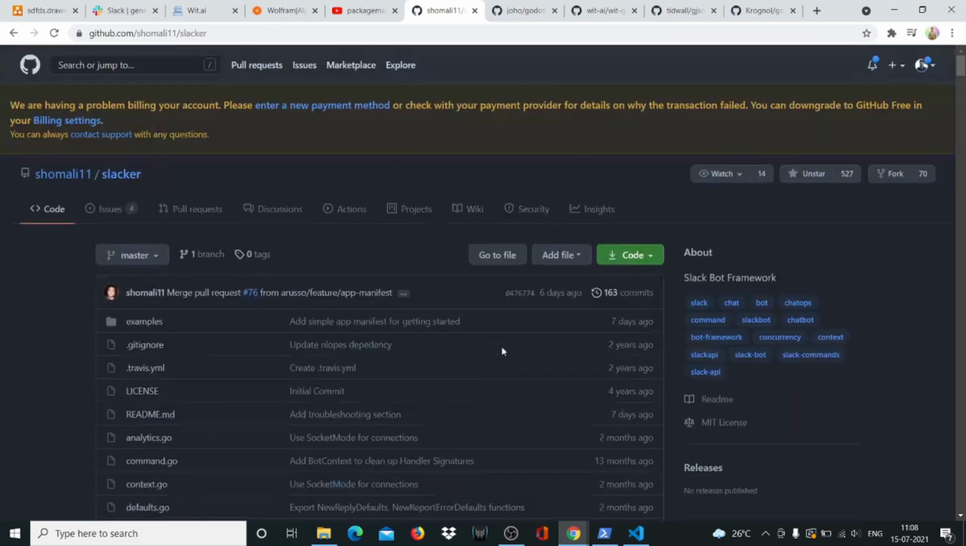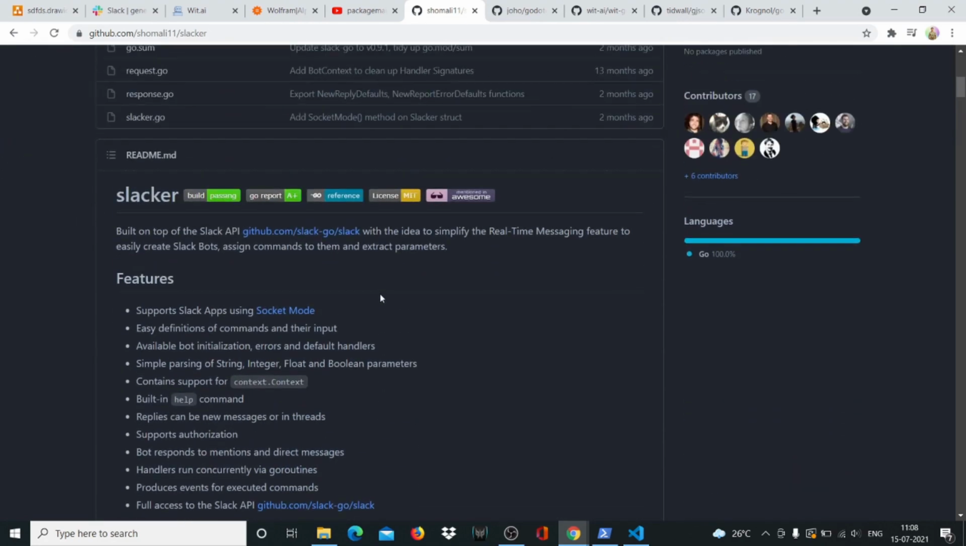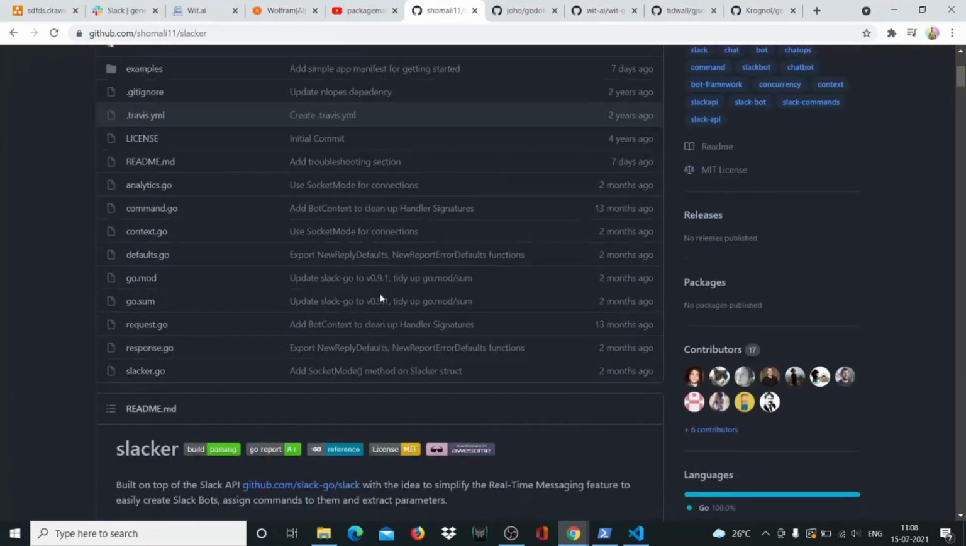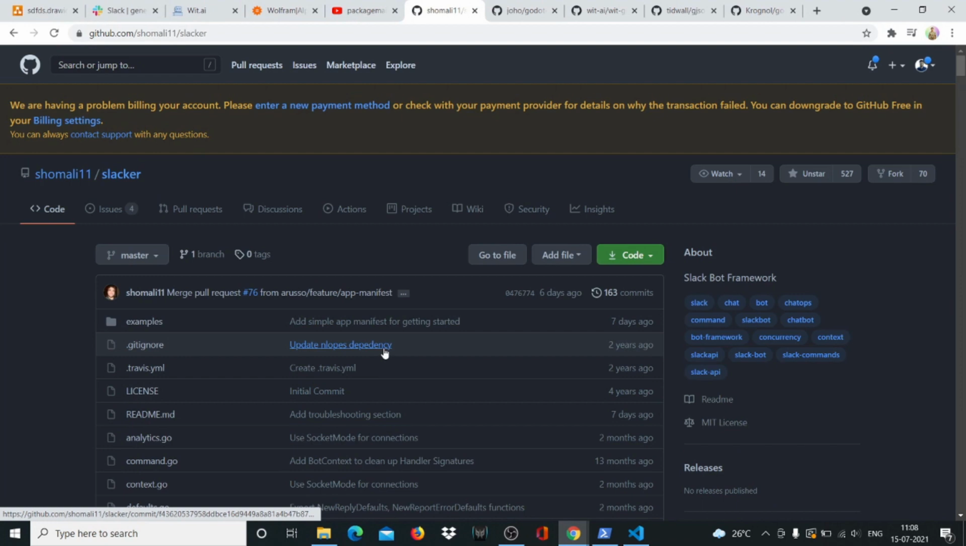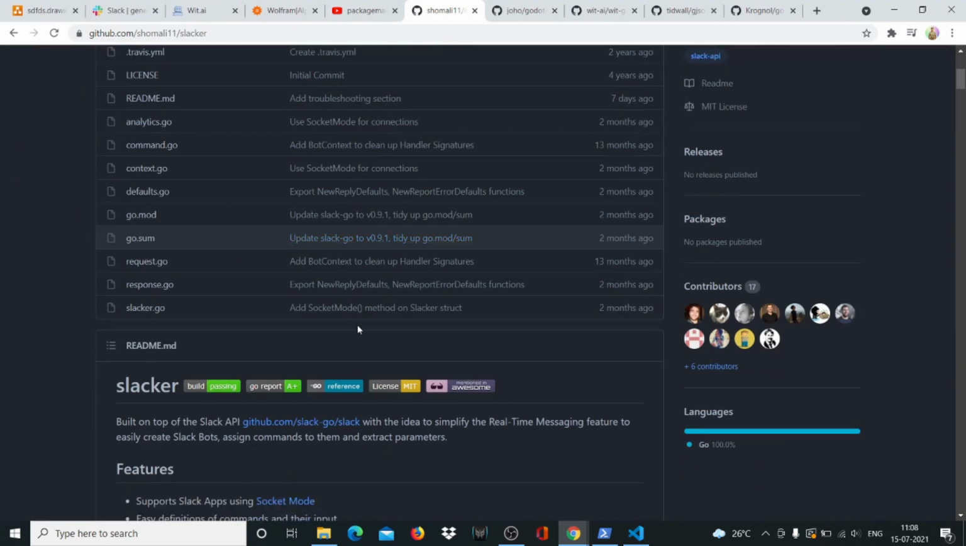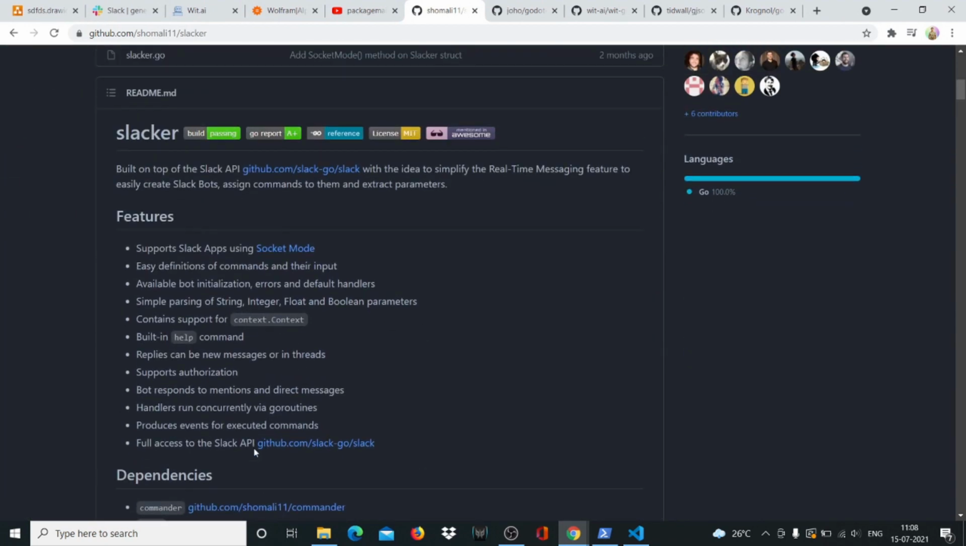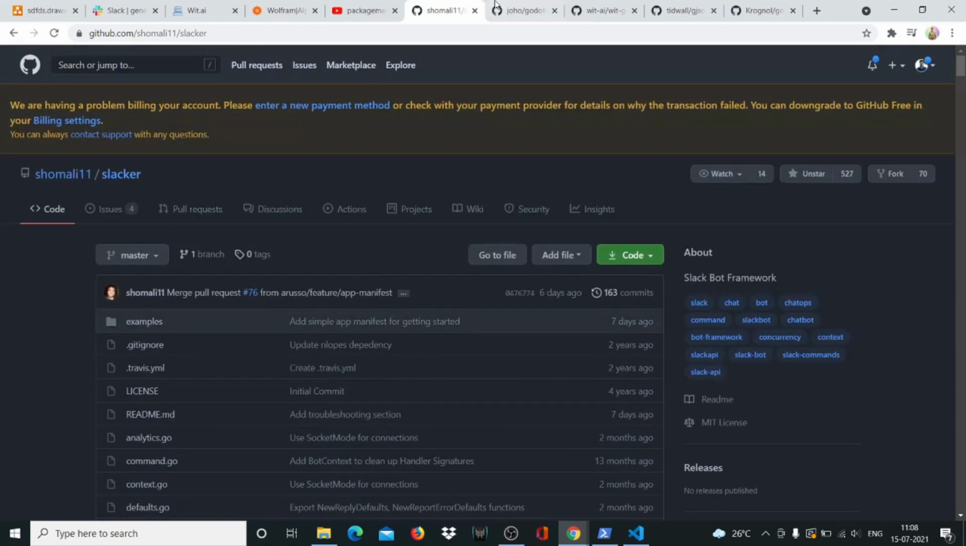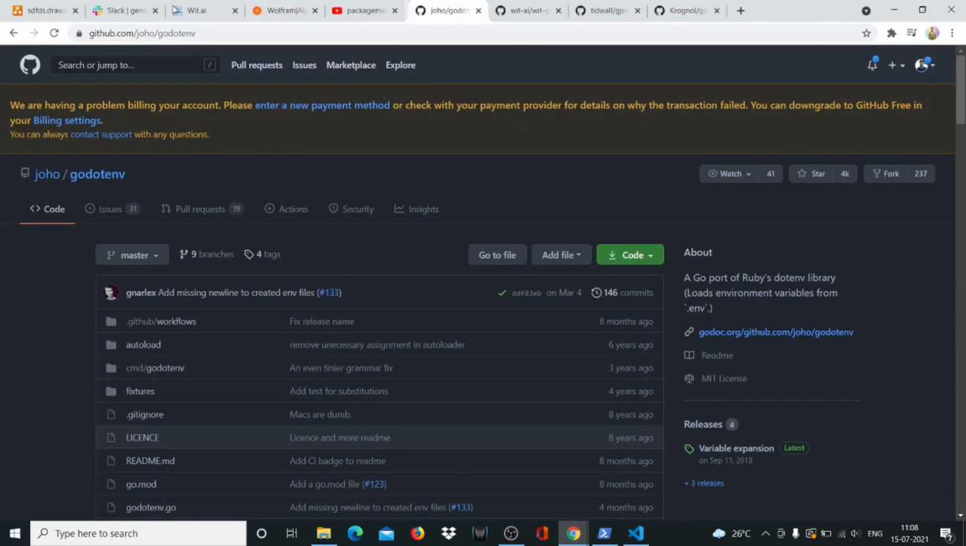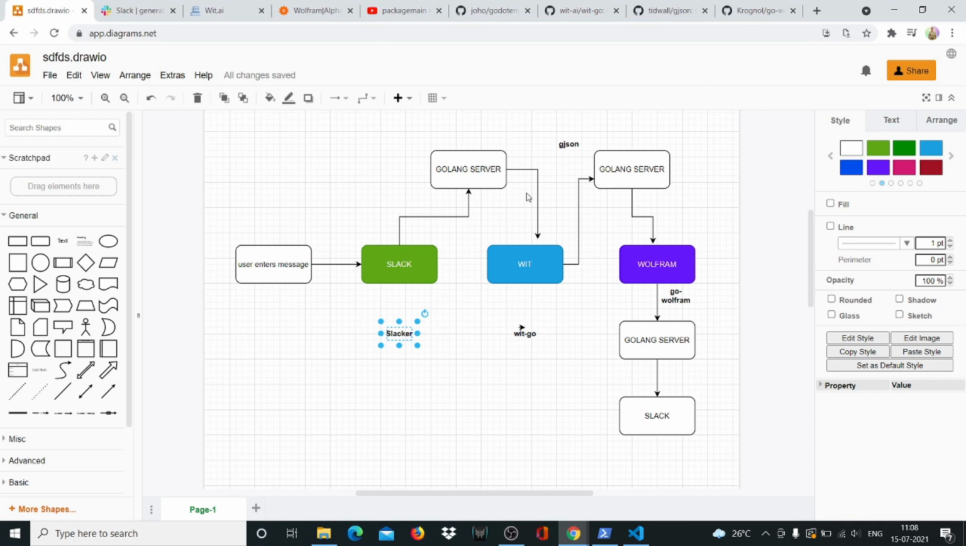So Slacker is the wrapper on top of the Slack Go package, which is a wrapper on top of the Slack Bear API, right? So this is like a third level abstraction of how we can build a Slack bot, and this makes our job very, very easy. So that's why I always use Slacker. Now that I've shown you this, I can close that tab.